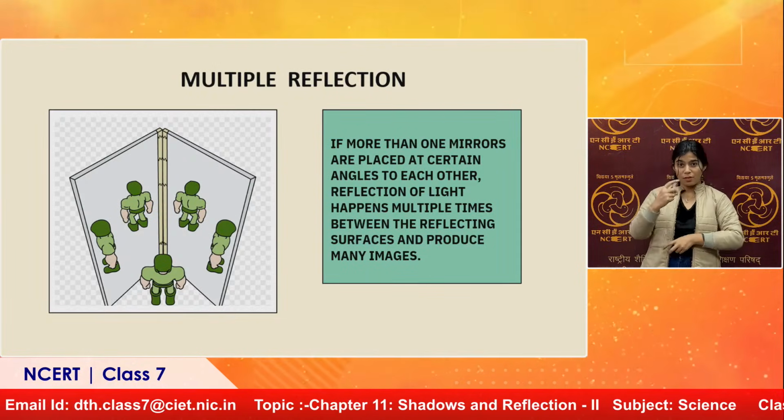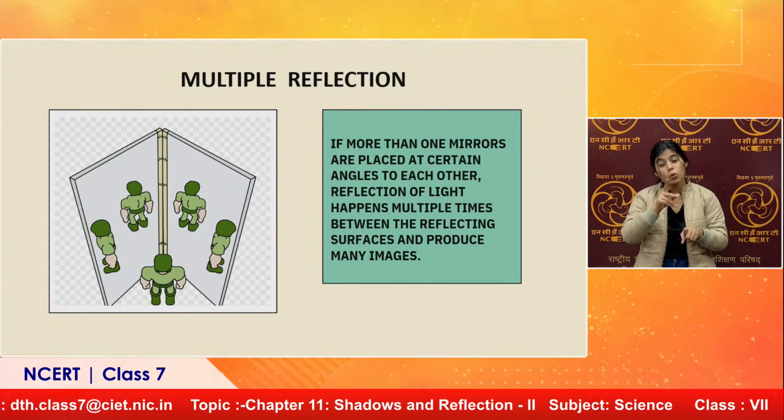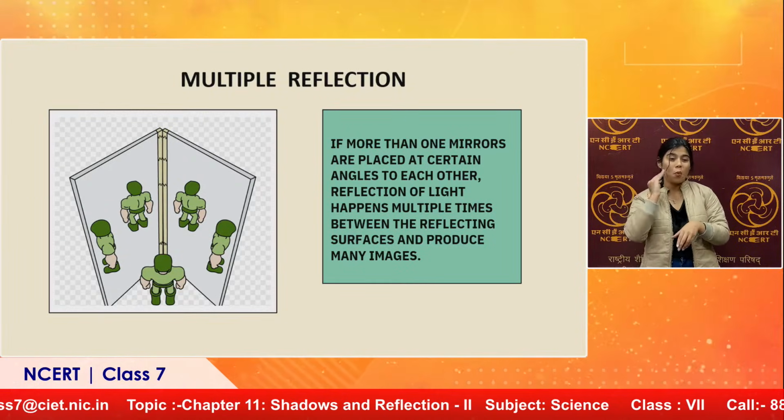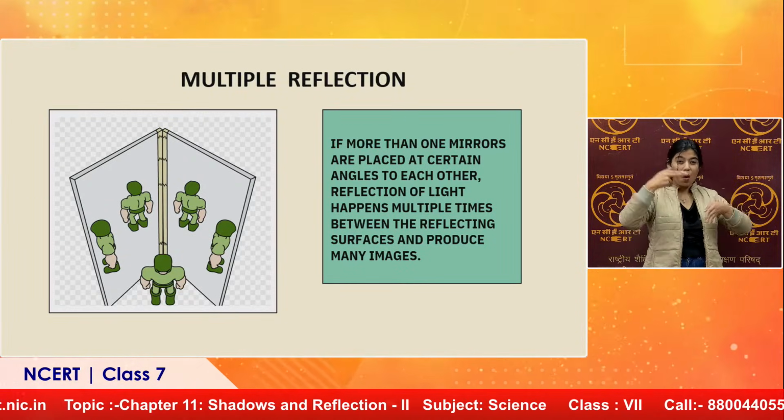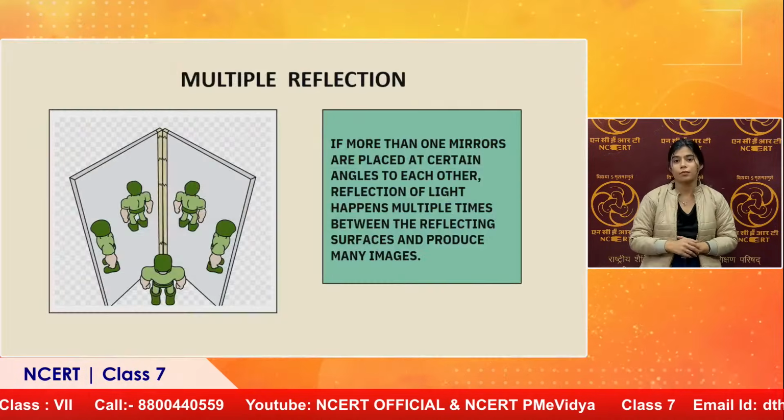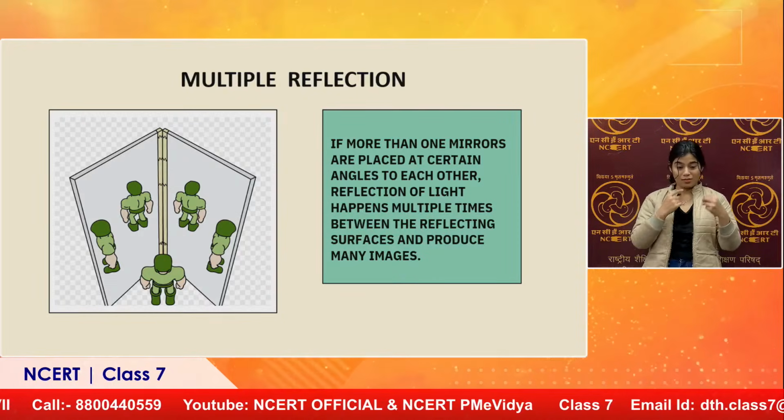Same in the barber shop, right? There's a mirror which is placed right in front of you, and there's a mirror which is placed right at the back of you. So what happens? There are multiple you, on both sides. Why does that happen? It all happens because of the angle at which these mirrors are being placed.